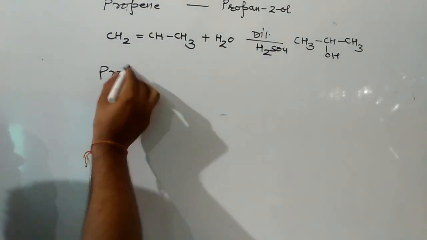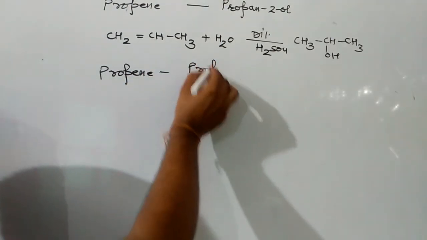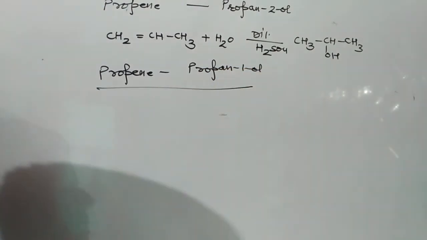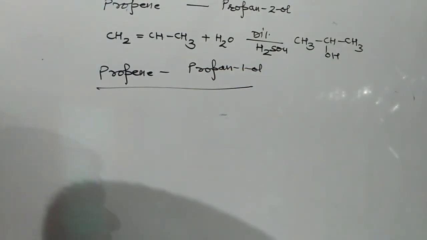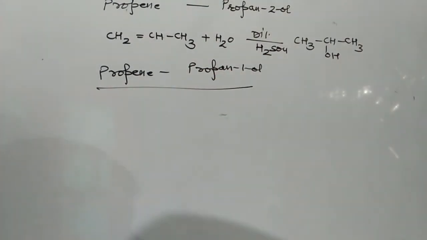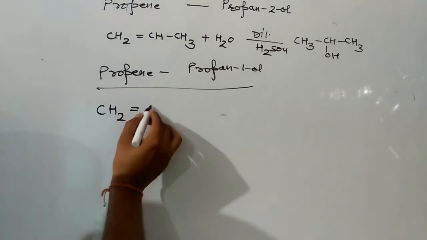The next conversion will be propene into propan-1-ol. It is a very important thing. Some students make the mistake of adding water the same way as here, and it will be wrong. If we want to prepare propan-1-ol, it should be according to anti-Markovnikov addition. That's why this reaction can be done in two ways.